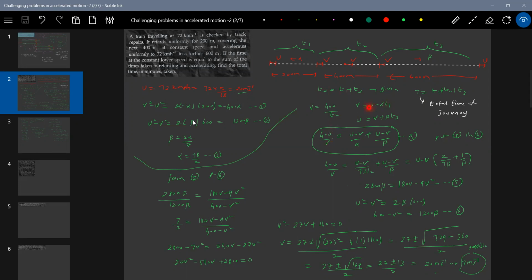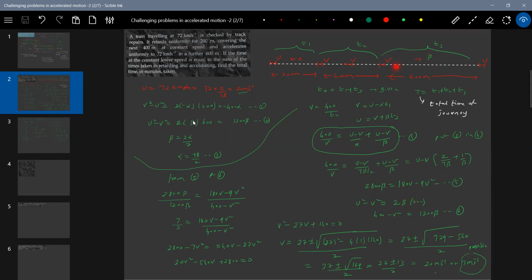T1 will be (U minus V) by alpha. T3 will be (U minus V) by beta. Then in this equation we substitute alpha as 7 beta by 2. Solving this, I will end up with an equation for beta and V square. How are this beta, the acceleration, and this V related?